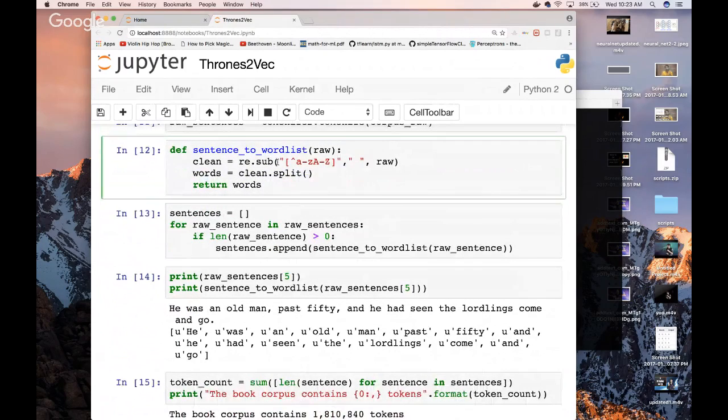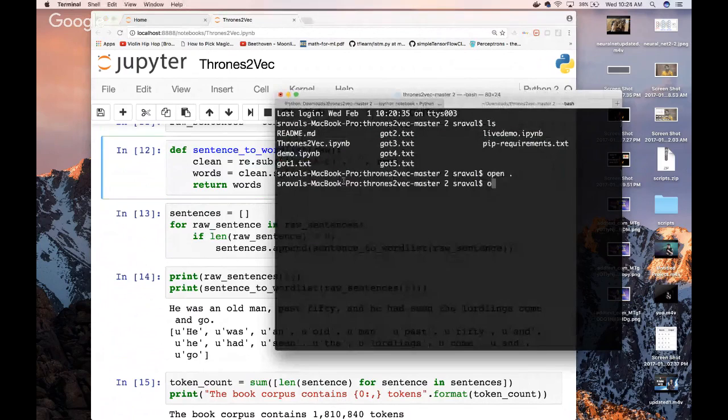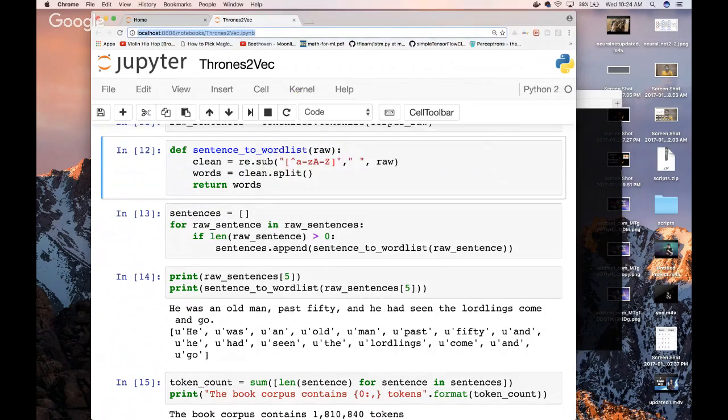So what do I mean by a word list? For our word list, we want a list of words. Let me comment this as well.